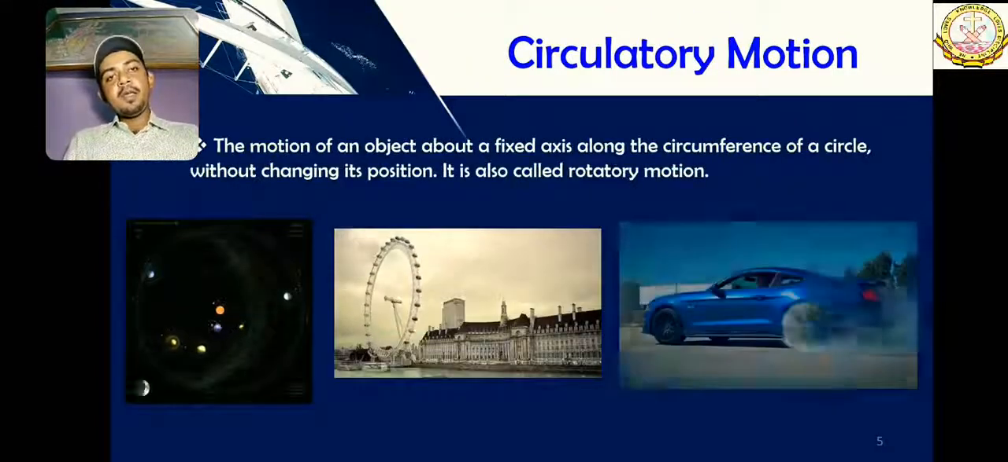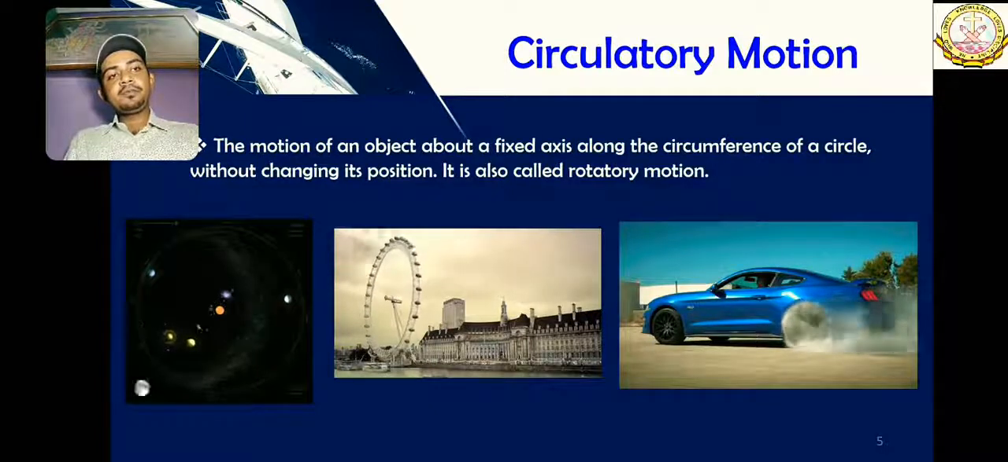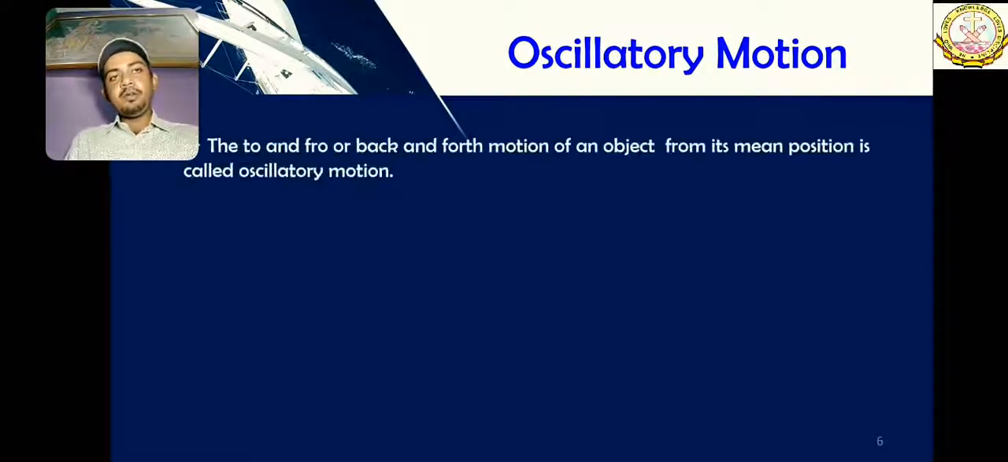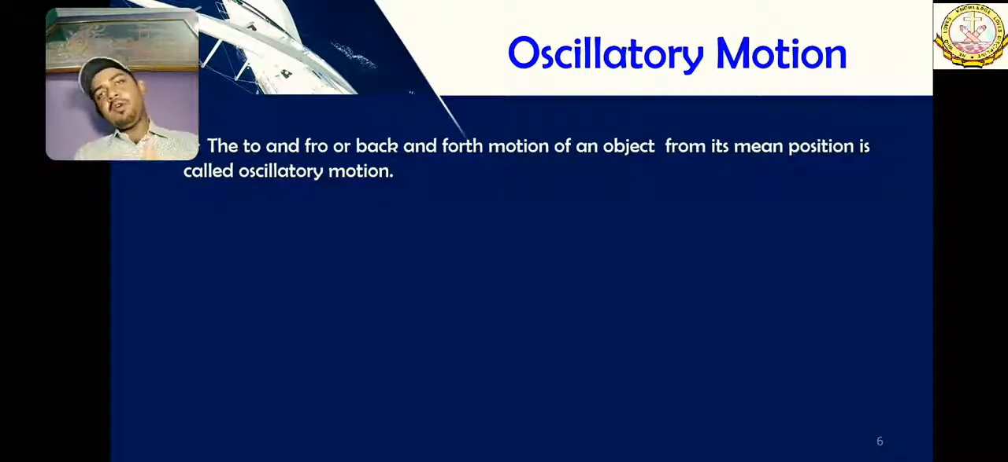Okay, now let's move one step further, and here we are: oscillatory motion. What is oscillatory motion? The to and fro or back and forth motion of an object about its mean position is called oscillatory motion. If we are not going anywhere, if we are at our place but we are moving to and fro, back and forth, then this type of motion is called oscillatory motion.